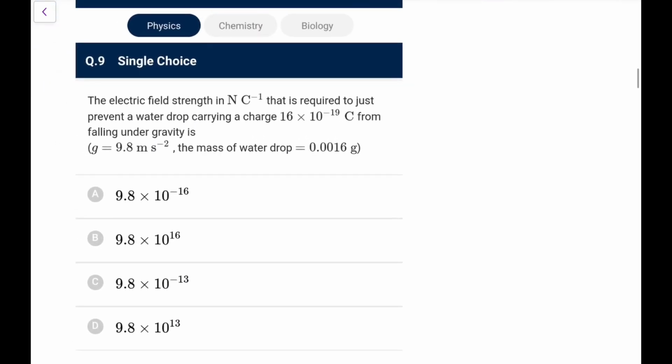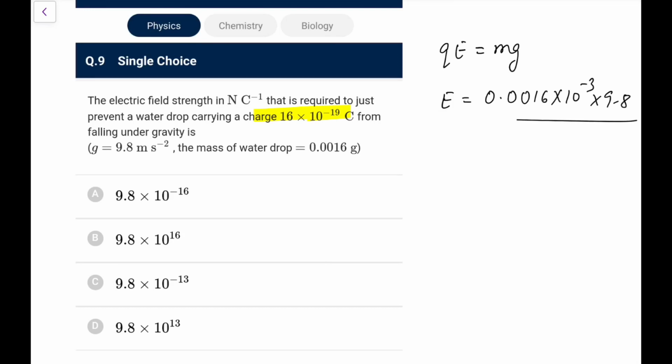Next, the electric field strength in Newton per coulomb that is required to just prevent a water drop carrying a charge from falling under gravity is. So simply, QE should be equal to mg, that you should write. So E is mg by Q, m is 0.0016 into 10 to the power minus 3 into 9.8, divided by Q, which is 16 into 10 to the power minus 19. Okay, so this 16 I can cancel, and this is a 4, 10 to the power minus 7, 10 to the power minus 12. This is 10 to the power 12 into 9.8 I can get.